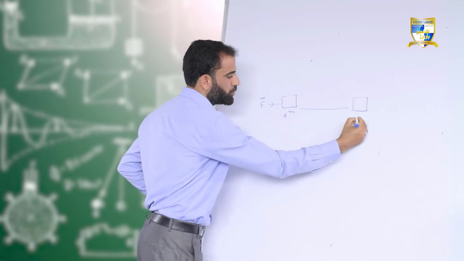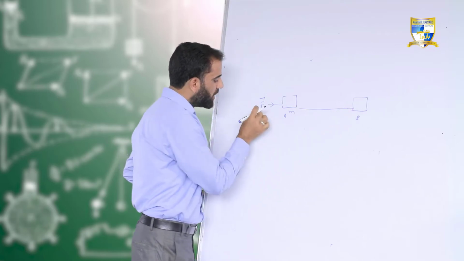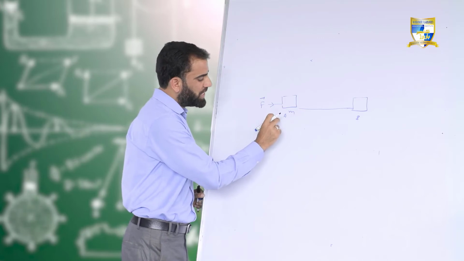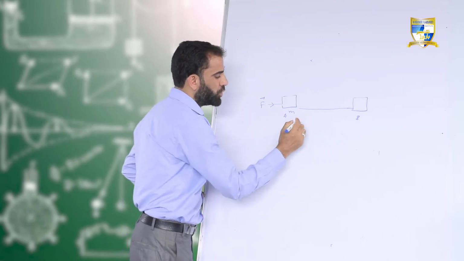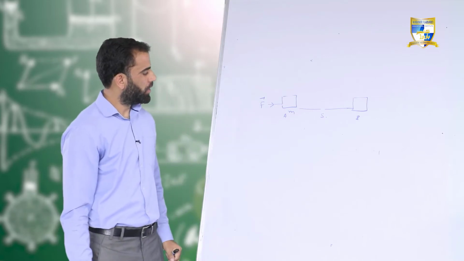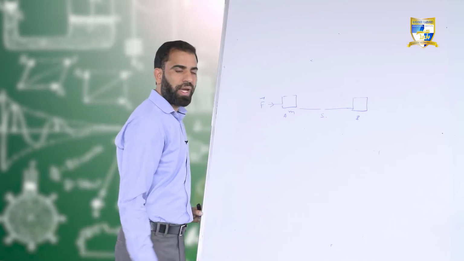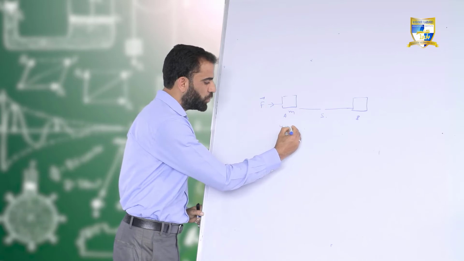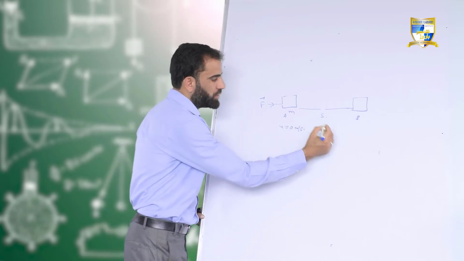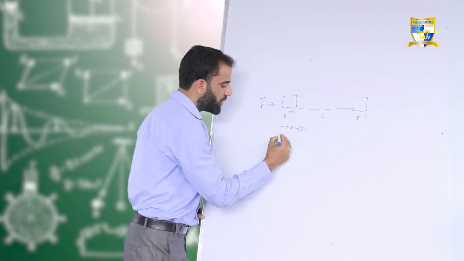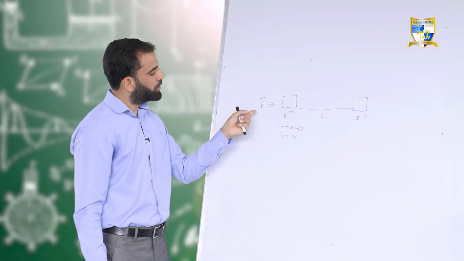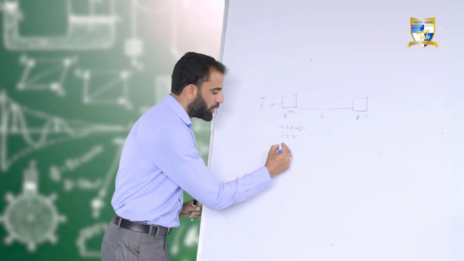This is point A, this is point B. Because of this force, it got displaced from point A to point B through a displacement of s. Initially the block was at rest, so its initial velocity is 0 meter per second. Let us say its final velocity is v, and the acceleration produced during this is a.